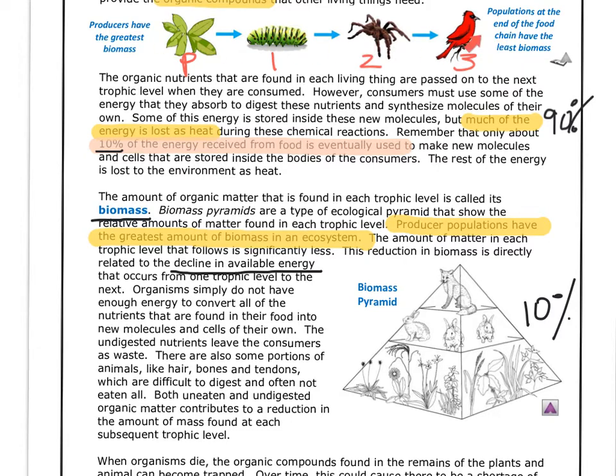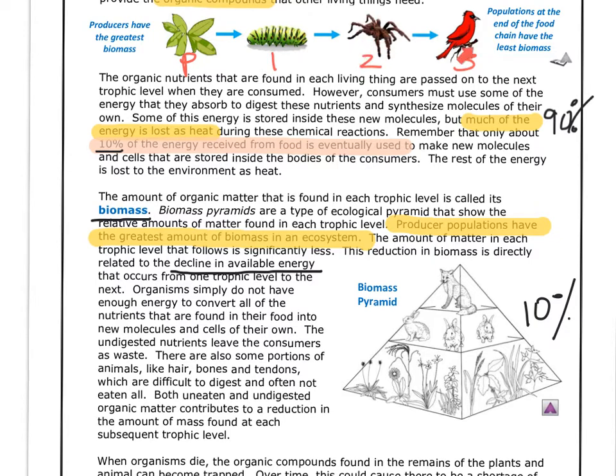You can also see it here at the top of this food chain. Notice that the producers have the greatest biomass. If you look on a map, or if you look around us, there are plants everywhere. Do you see a caterpillar everywhere? No. Do you see a spider everywhere?